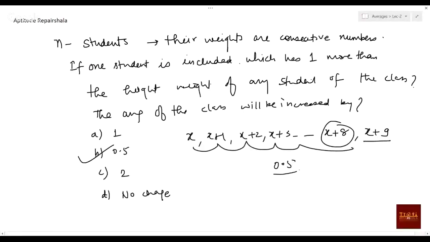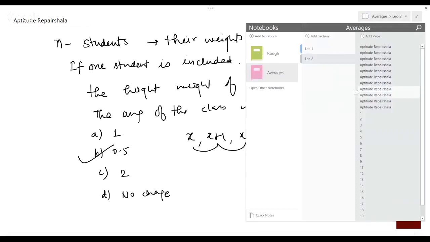Now we'll see one more question, so that we get to know the proper working of our inclusion concept. Suppose in a class there are 30 students, and the average value is 20.